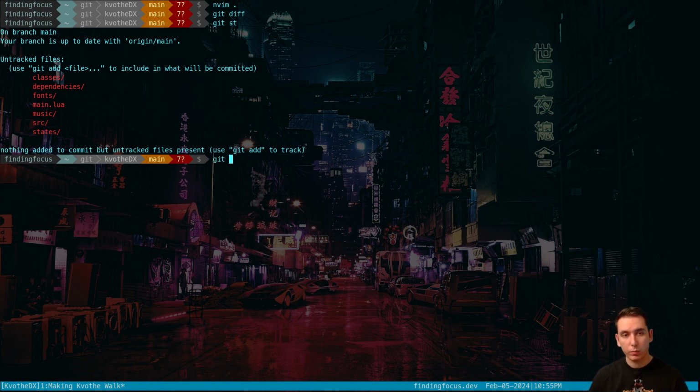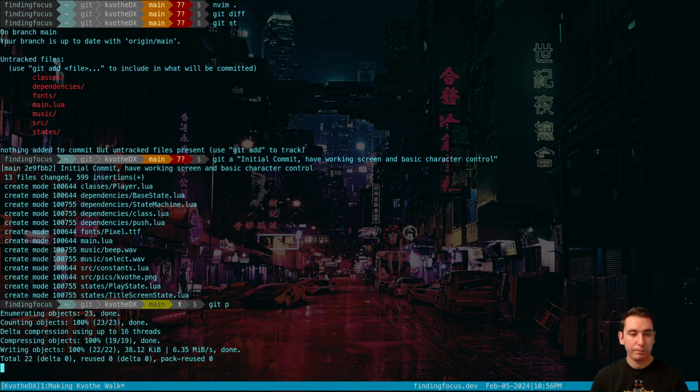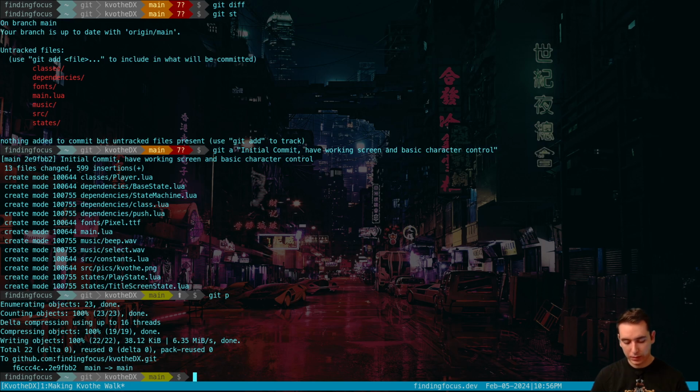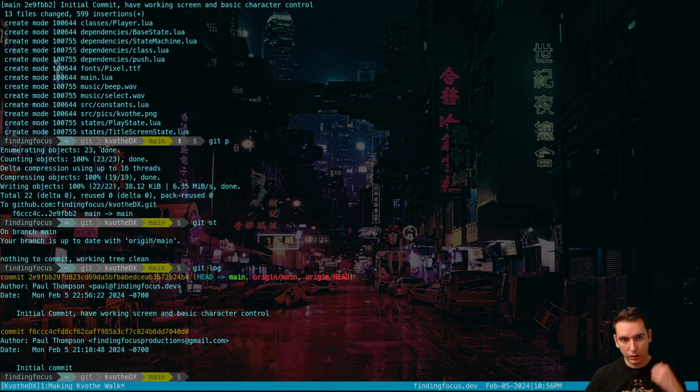So what we're going to do is add everything to the staging area with a commit message saying initial commit, have working screen and basic character control. Git push it. So now we have our commit there. Cool.